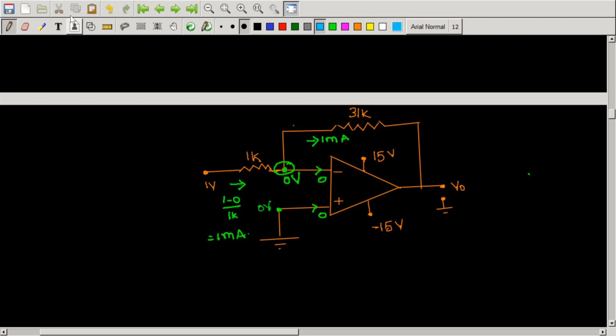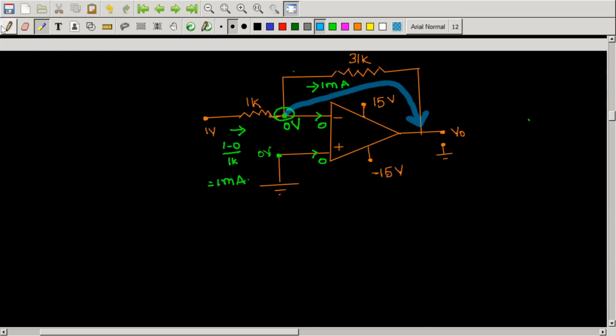But can you see that 0 volts minus V naught by 31k is simply 1 milliampere, right? So let me just substitute that. 0 volts minus V naught by 31k is equal to 1 milliampere.